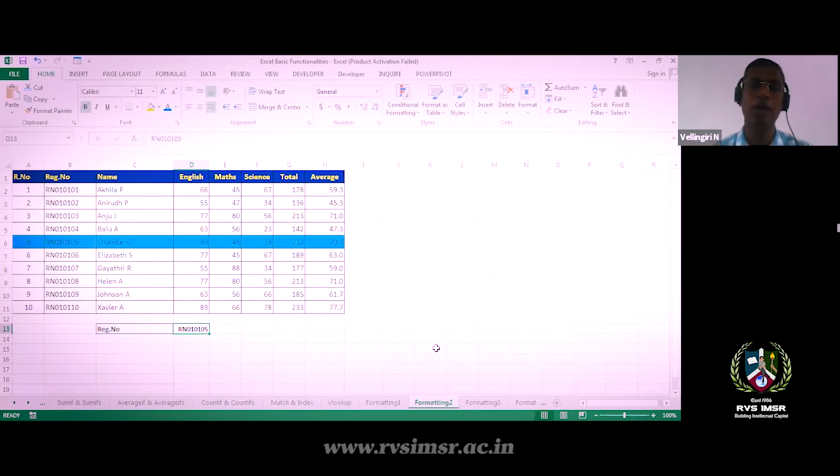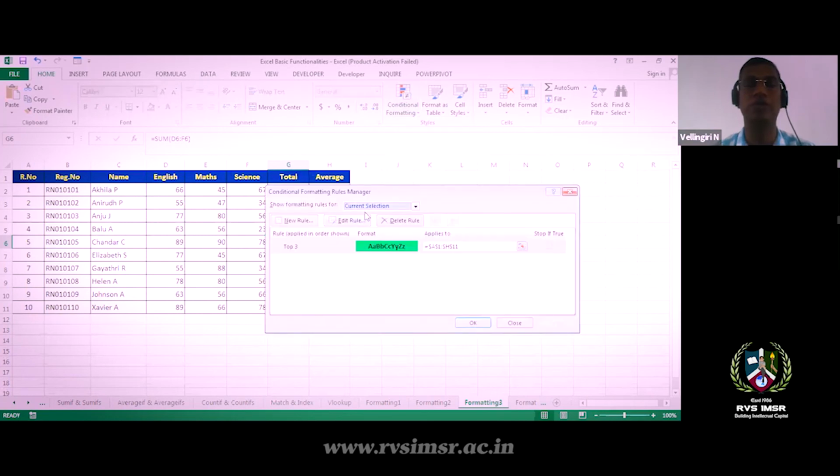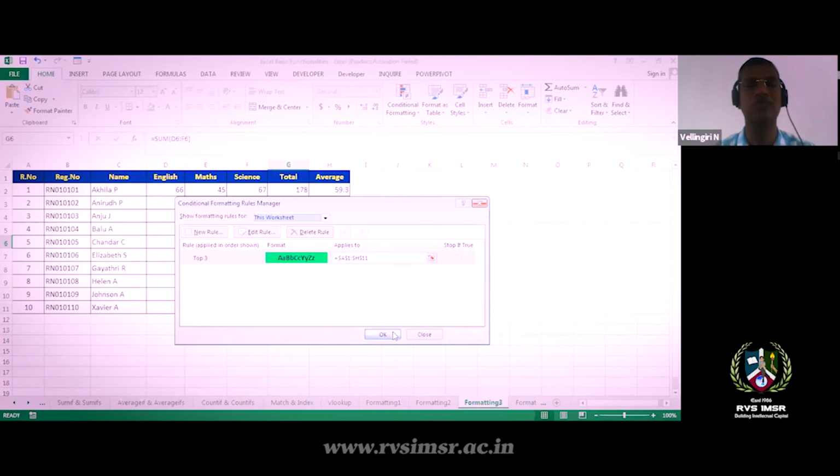We'll go for the next formatting. This is another formatting technique, for showing the top 3 candidates, or top 5 candidates, or the topmost values. You can view these using conditional formatting. It is formatted over here in this worksheet. It's a simple concept. You can easily do this.